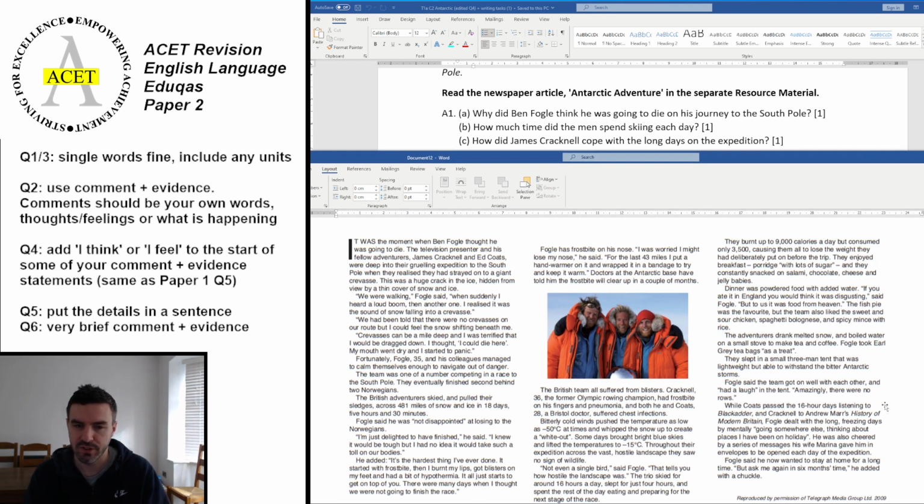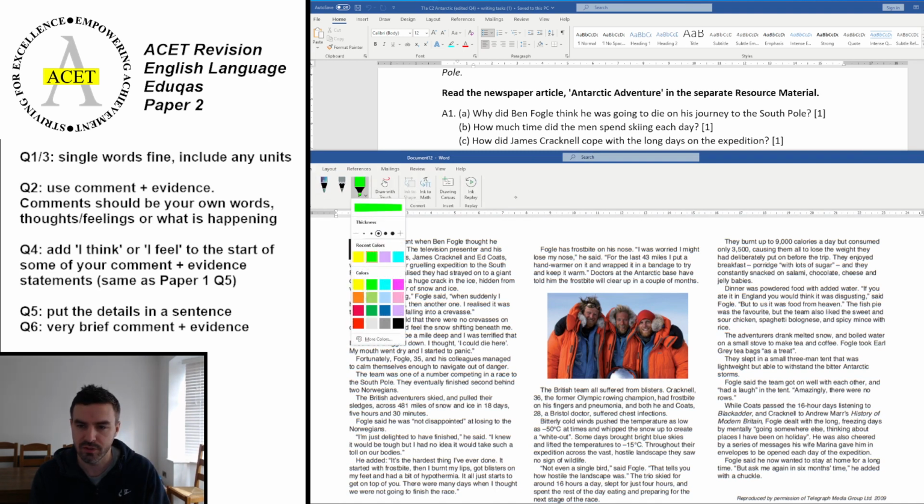Okay, if you've unpaused the video, you should have found, hopefully, if I just highlight here, I need to do it in green as I always do, that if we go down, it says that he strayed onto a dangerous crevasse. So this is why he thinks he's going to die. It also mentions the crevasse multiple times, and the fact that he thinks it's shifting beneath him. But he walks onto a dangerous crevasse, and that is the answer. Okay. If you've already done parts B and C, just fast forward in the video. I'll show you the answers in a second.